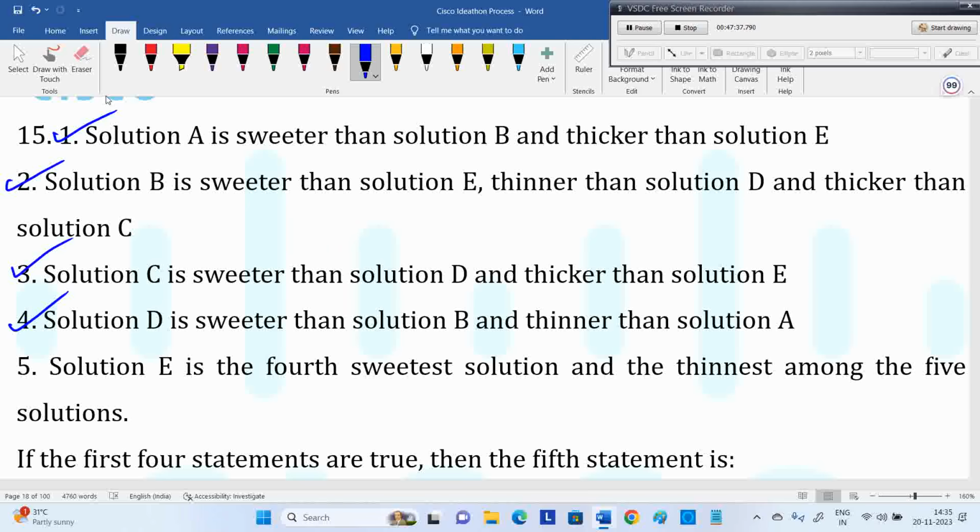If the first four statements are true, then the fifth statement, is it definitely true? Is it definitely false? Is it uncertain? They gave two things. Sir, sweet I know, thinnest I don't know, but still it is uncertain only. Fourth sweetest: if we start 1, 2, 3, 4, the fourth slot is what they gave. You have A, B, C, D, E. Among the five, E is the fourth sweetest. And thinnest among the five means it should come in the last slot.